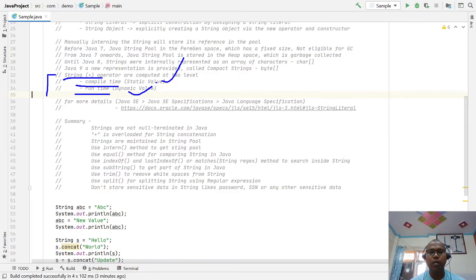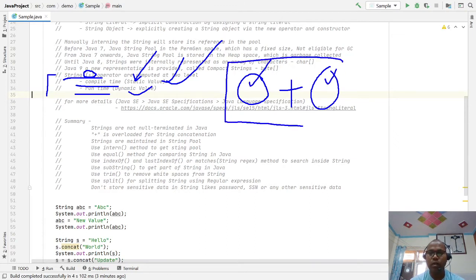So be clear that whenever you are using the plus operator, it is computed at compile time only if the value is static, meaning a constant or fixed value. If you are using a plus operator here with a constant value and here with a constant value, both fixed literals, this plus concatenation operation is computed at compile time itself. It is not done at runtime.